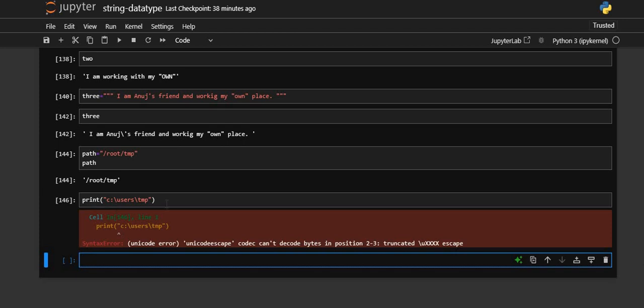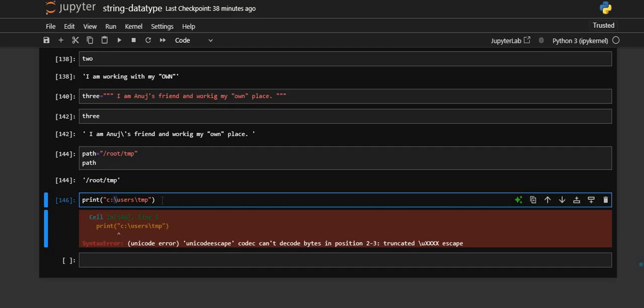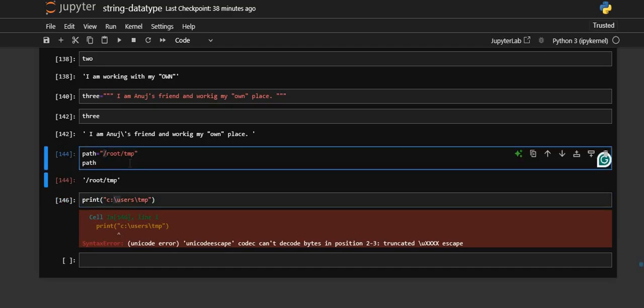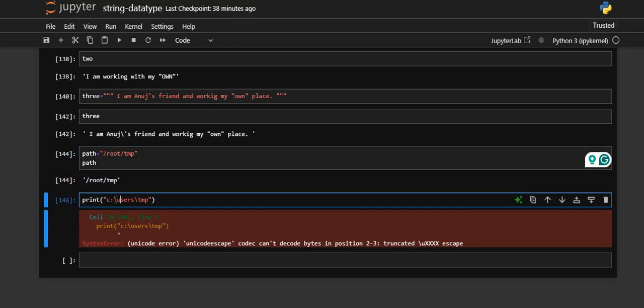Why? Let me tell you. In Python, this backslash has some kind of special meaning, right? Because here we are using this forward slash, that is why it is fine. Whatever it is, it's a string, it is printing that, right? But since this has some kind of special meaning, what it thinks is that we are escaping something, right? That is why it got a syntax error.